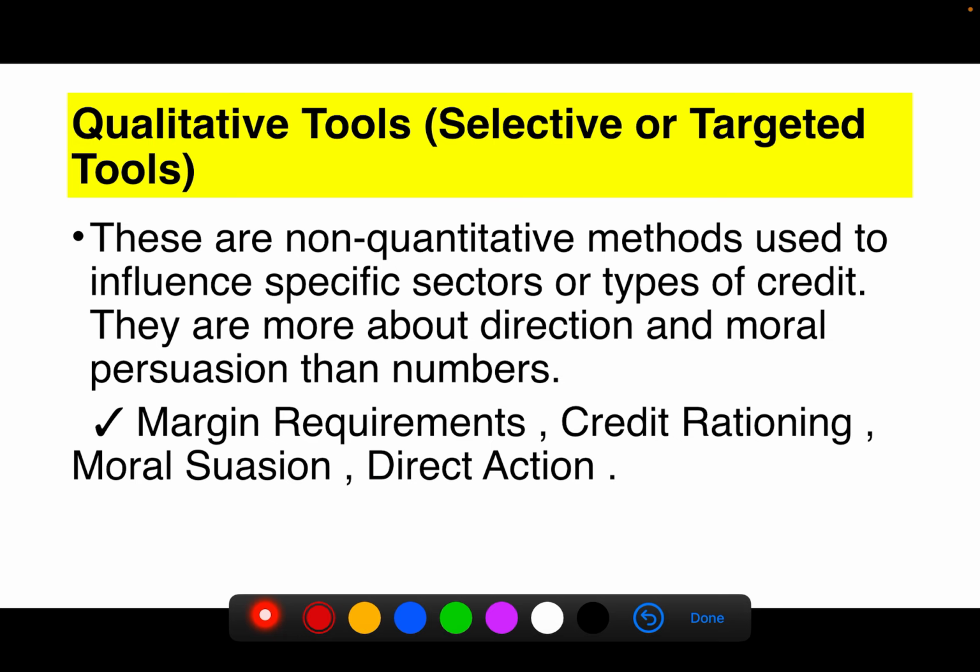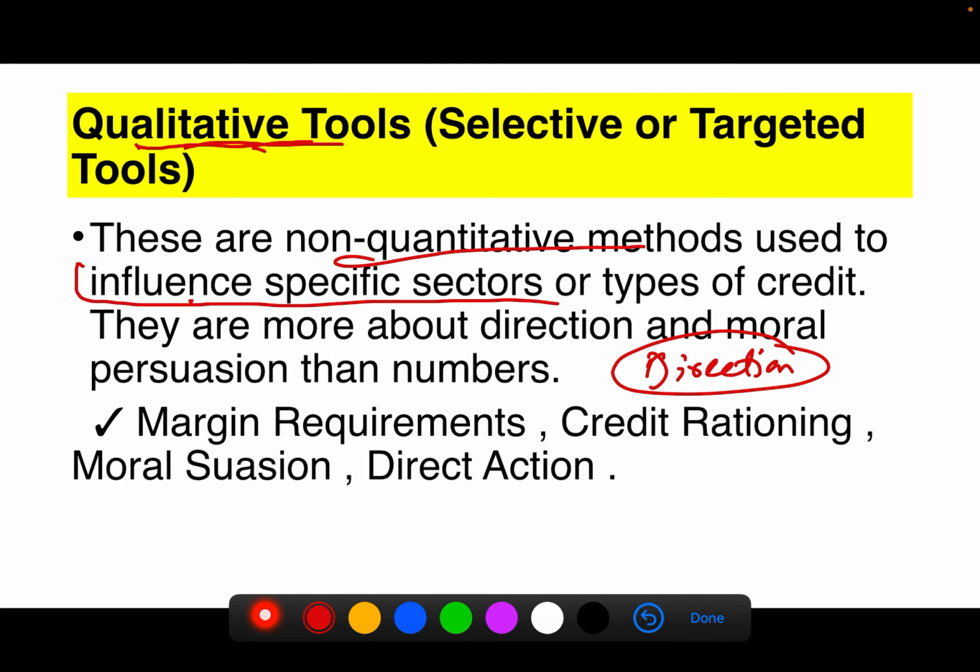So, after discussing the quantitative tools, we will now discuss the qualitative tools. Comparing both, the quantitative tools are much more important than the qualitative tools, because quantitative tools control the total flow of money, but qualitative tools give the direction. They give the direction of where that amount should go. These are the non-quantitative methods used to influence specific sectors, like which sector should get more money.